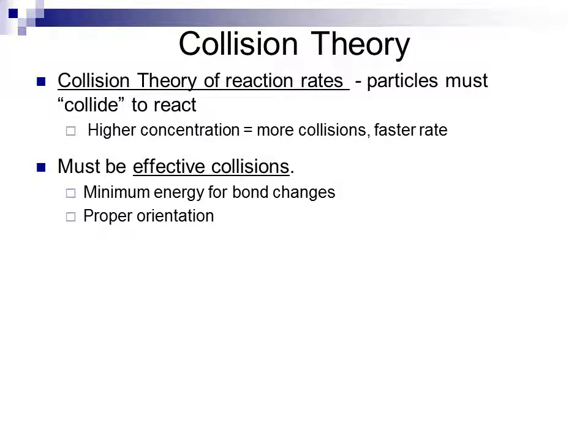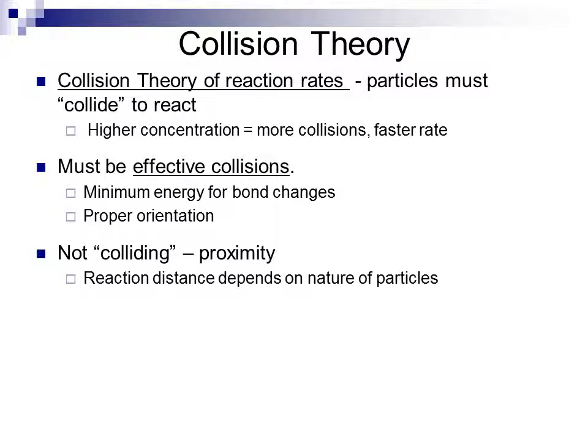In addition to having the proper minimum energy, a collision must also occur with proper orientation. If the atoms which need to form bonds are not oriented near each other, they're not going to be able to overlap their valence configuration properly in order to get a bond. Now, when we talk about colliding, we're not really referring to a physical collision between two things. We're actually referring to a certain proximity that the atoms have to reach, or the distance the atoms have to come in order to make bonds by overlapping their valence shells.